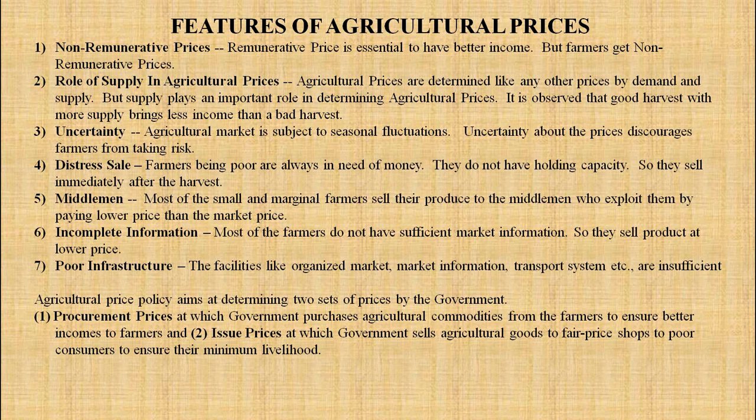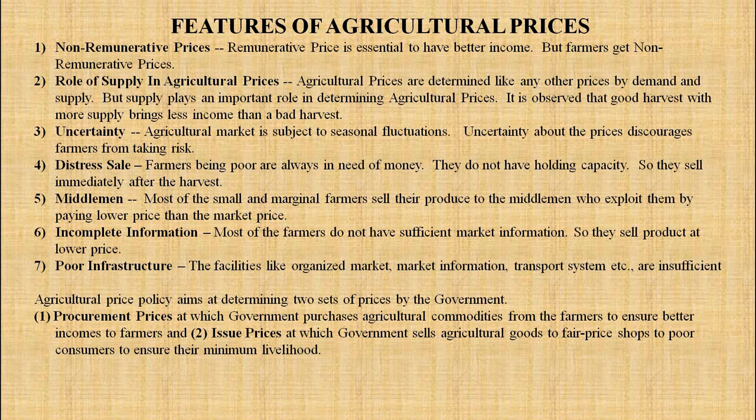Third point, uncertainty. Agricultural market is subject to seasonal fluctuations. Uncertainty about the price discourages farmers from taking risk. Next, distress sale. Farmers, being poor, are always in need of money.